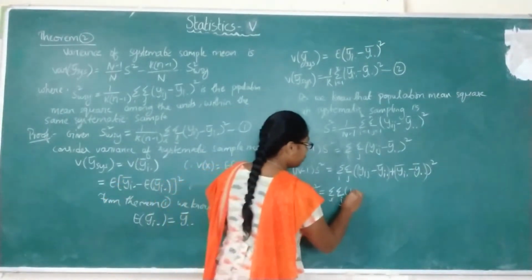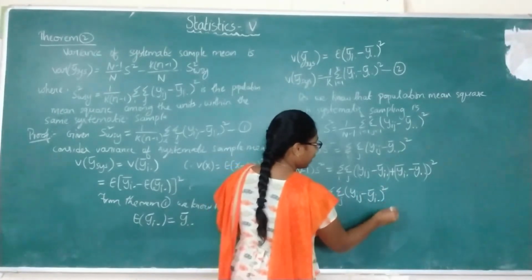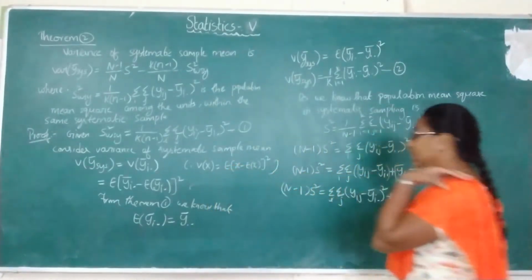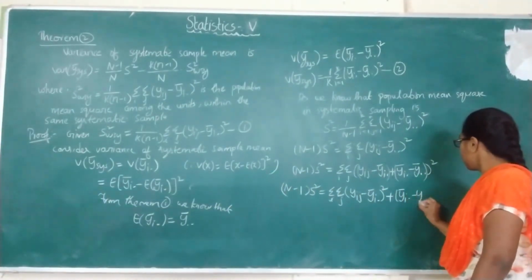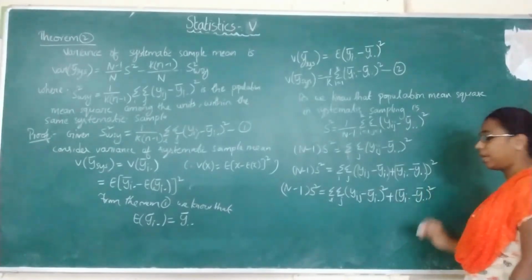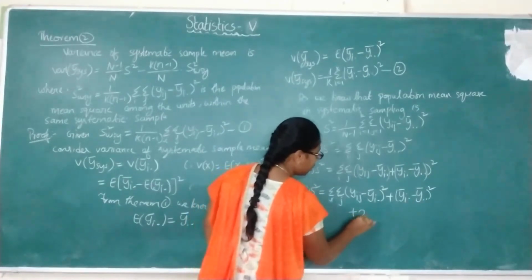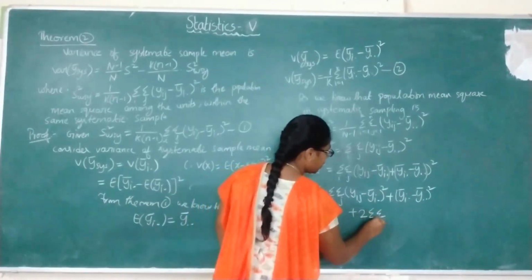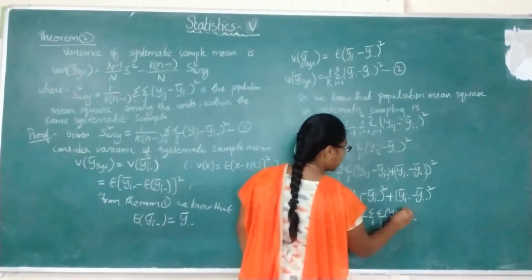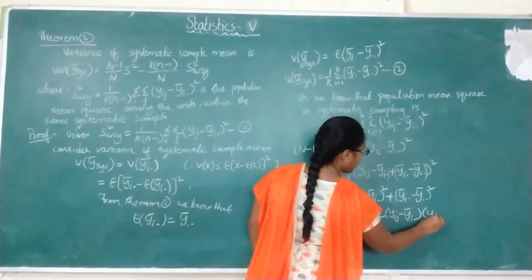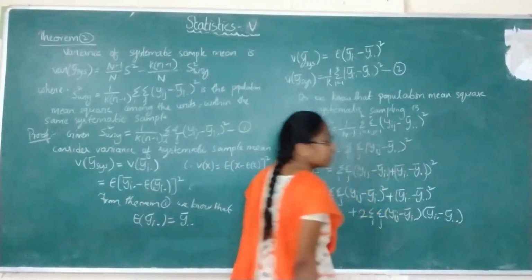Double summation yij minus yi dot bar whole square, plus b square, that is yi dot bar minus y double dot bar whole square, plus 2ab. So I'm writing in the next line plus 2 into double summation over ij, yij minus yi dot bar into yi dot bar minus y double dot bar. So this is the value.